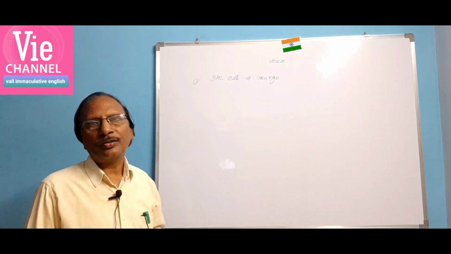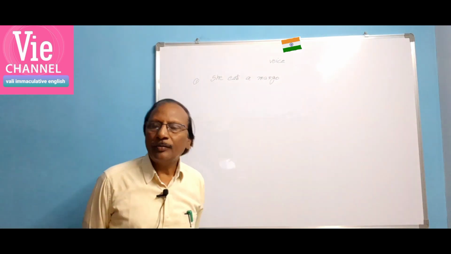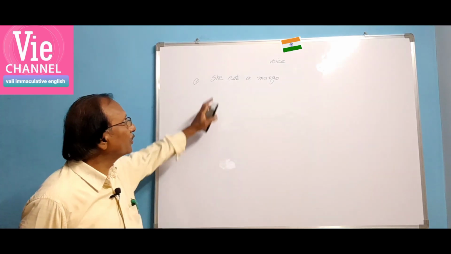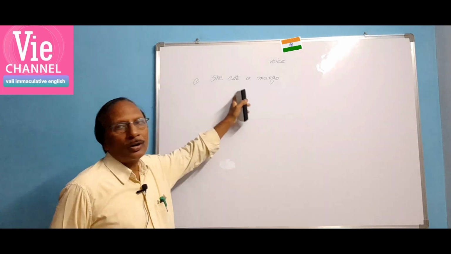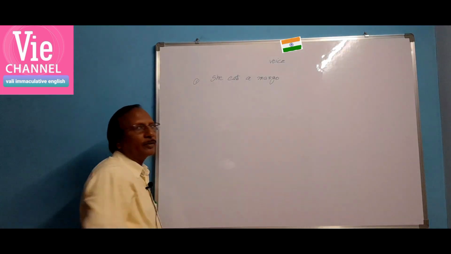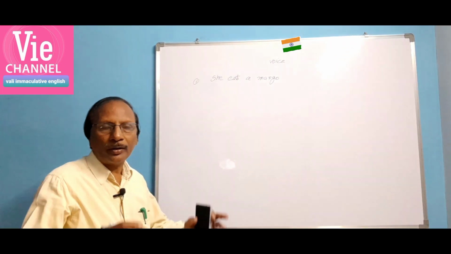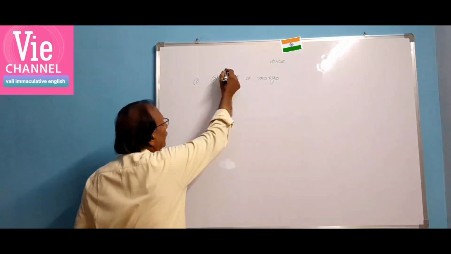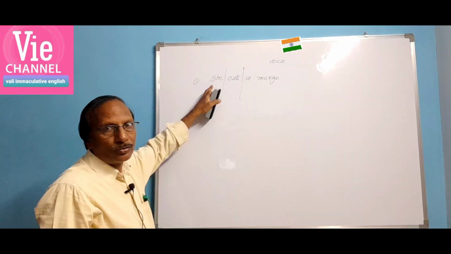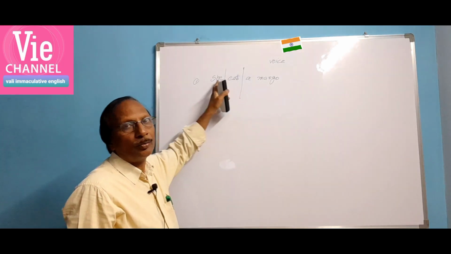In the same way, in past tense also there are 4 types. In future tense also there are 4 types. Total 12 tenses are there. Out of these, today I want to start with simple present. Let us see, when a sentence is given, it will be divided into 3 parts. She eats a mango. The first word in the sentence is said to be the subject.